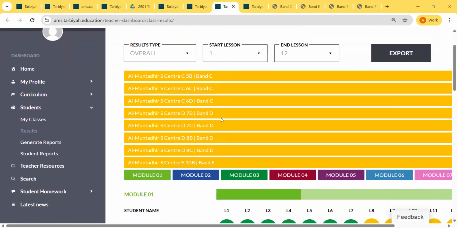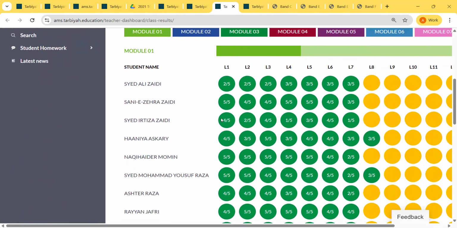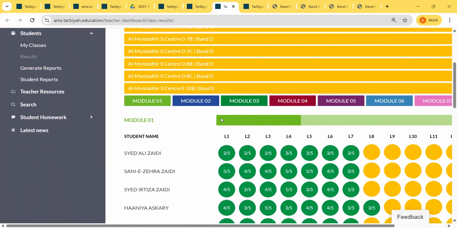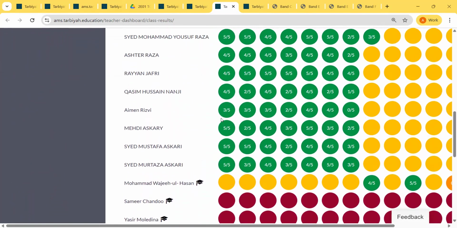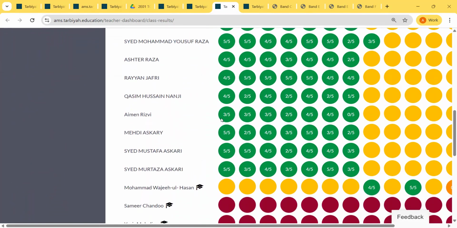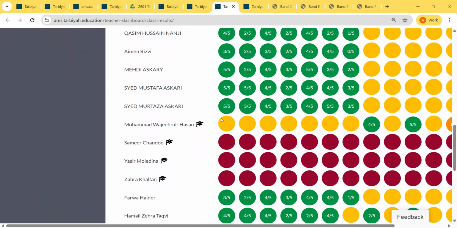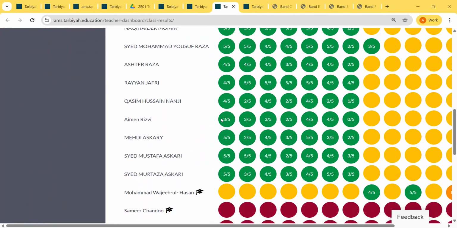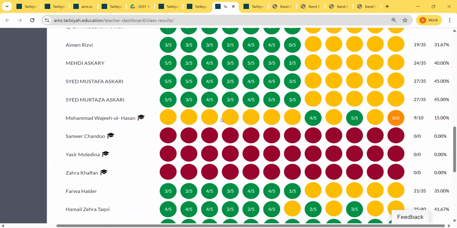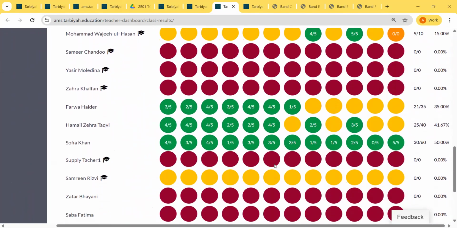So this is now our results page. When I click on the result page, it shows me the result for the whole class. Green means they have completed the lesson and this is what they have scored out of 5 or whatever. Yellow means that they have not completed the lesson. They have logged in, but they have not completed the lesson. And red means they have not logged in at all.